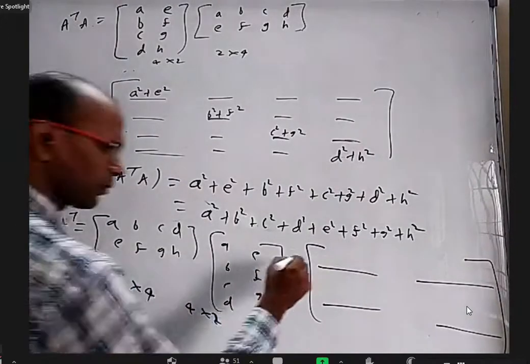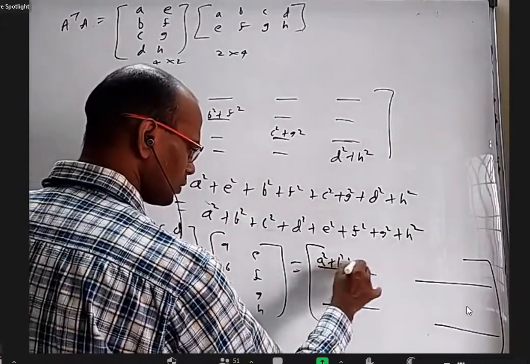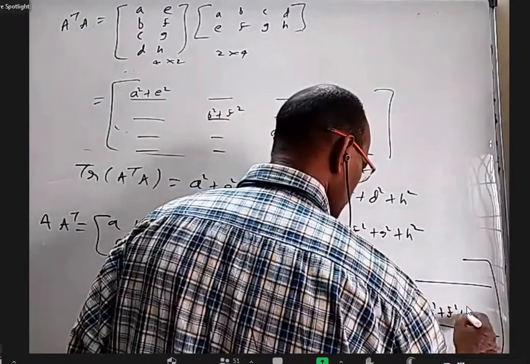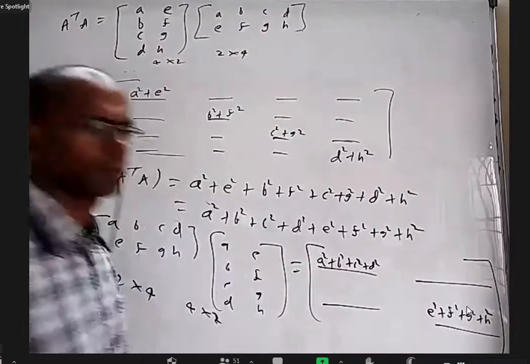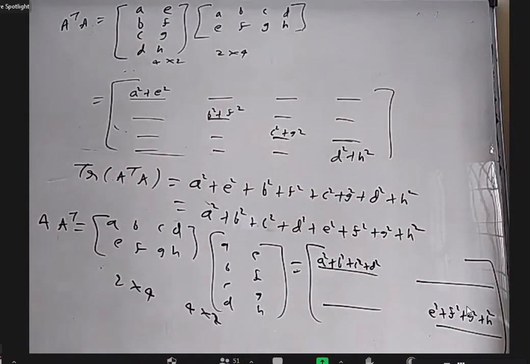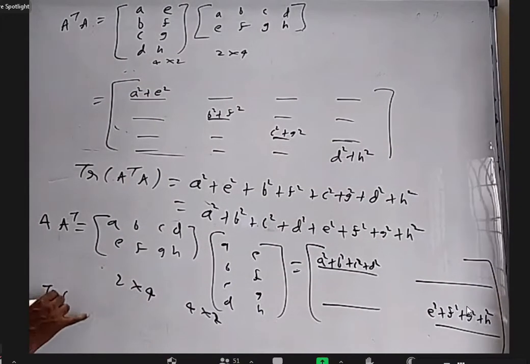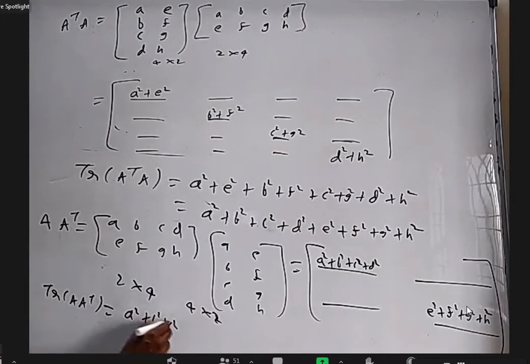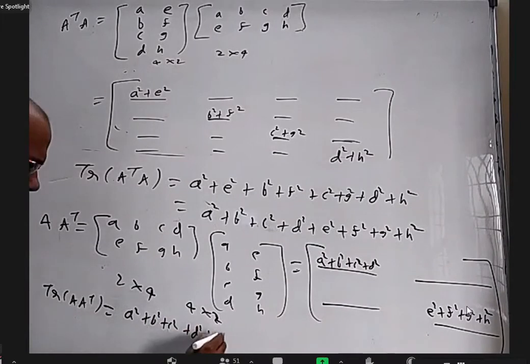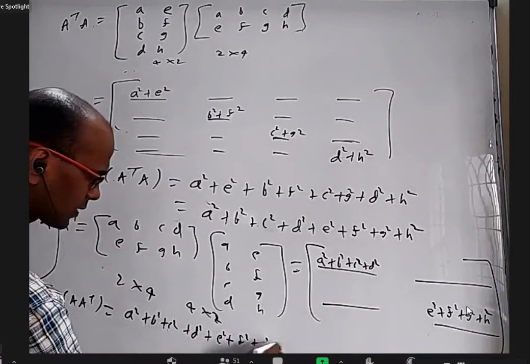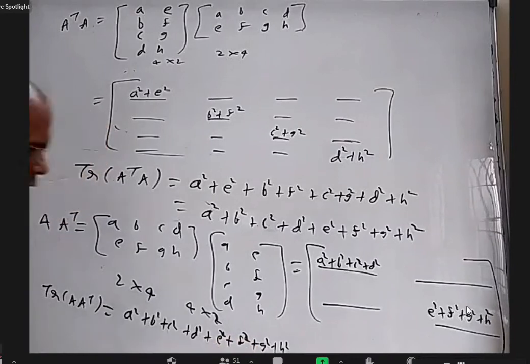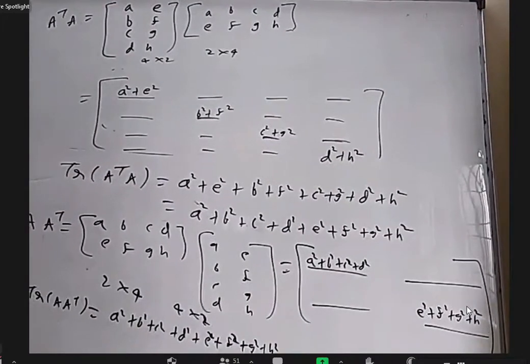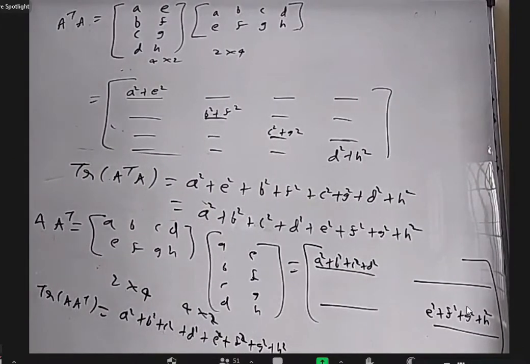First row into first column: A square plus B square plus C square plus D square. And this is E square plus F square plus G square plus H square. Yes, correct. So now trace of A into A transpose is the same: A square plus B square plus C square plus D square plus E square plus F square plus G square plus H square. Even though we did one question, I'm not saying an example is a proof, but you got an idea how to prove in general for any matrix that trace of A into A transpose is the sum of all the squares.